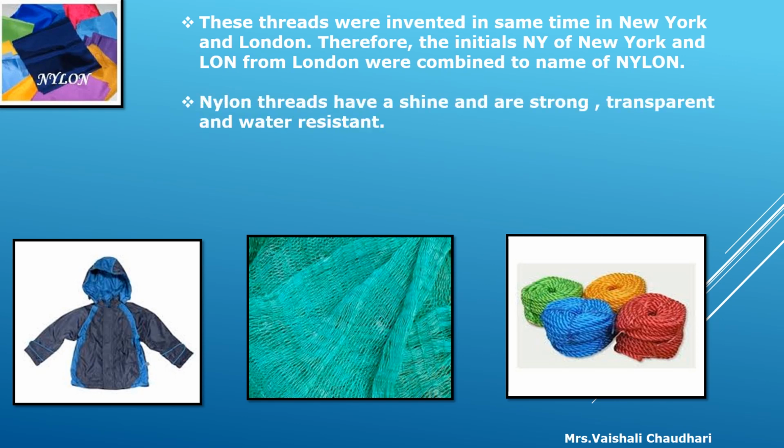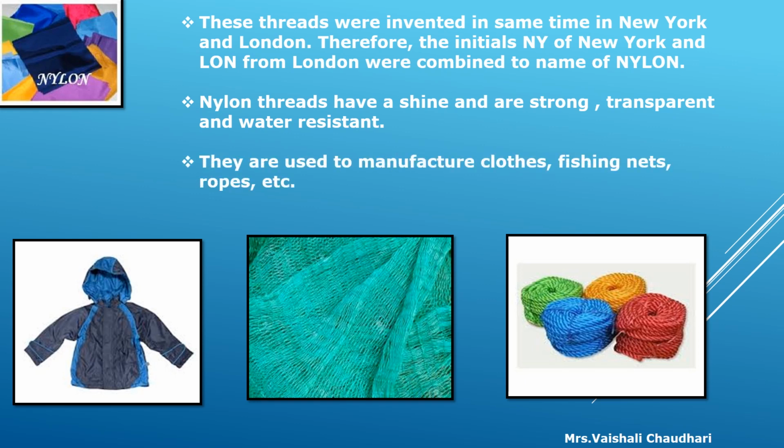Nylon threads have a shine and are strong, transparent and water resistant. They are used to manufacture clothes, fishing nets, ropes, etc.